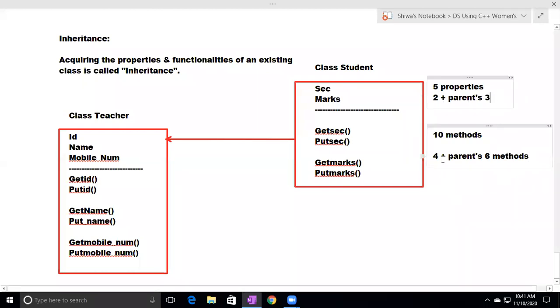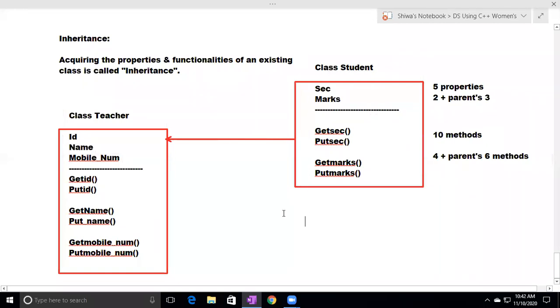Okay, so parent's 6 methods plus its own 4. So total this class has 10 methods. And this class has how many properties? 5 properties. Its parent's 3 properties and its own 2 properties. Total 5 properties. So I'm reusing the members of class teacher in the class student.